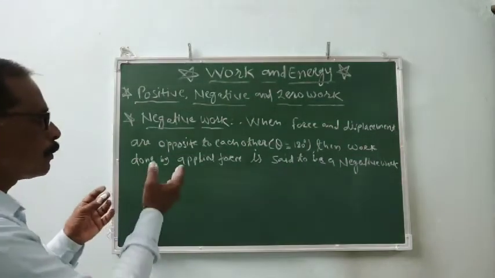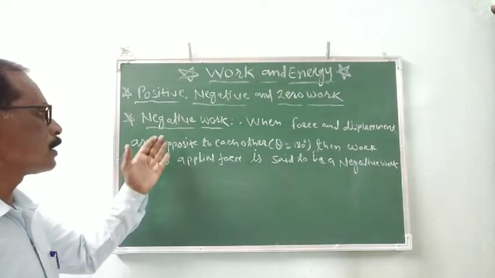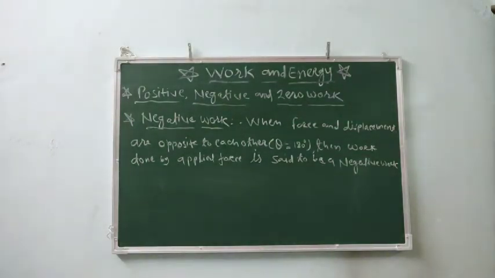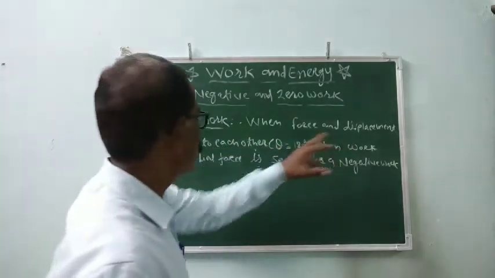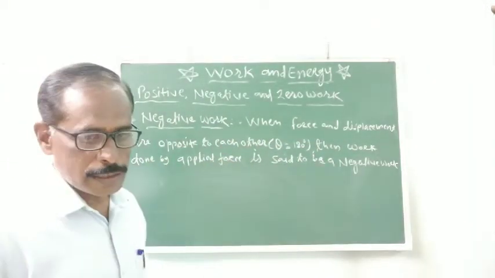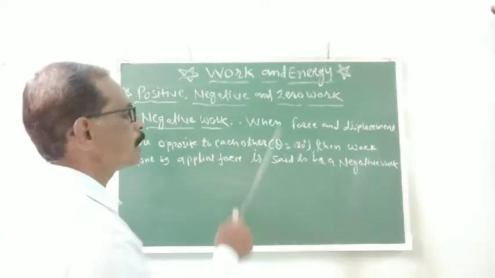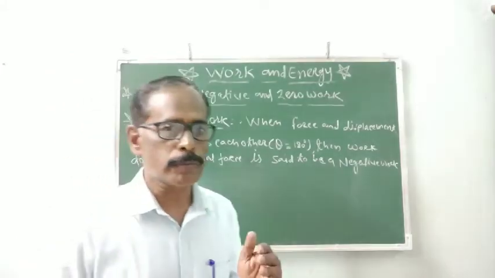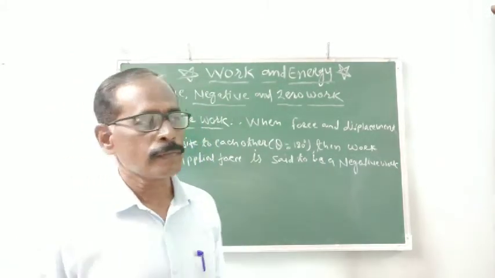Before you go to the definition of zero work, now see here the definition of negative work. When a force and displacement are opposite to each other, in that condition theta is 180 degrees. What is meant by theta? Theta is the angle between the displacement and the applied force.